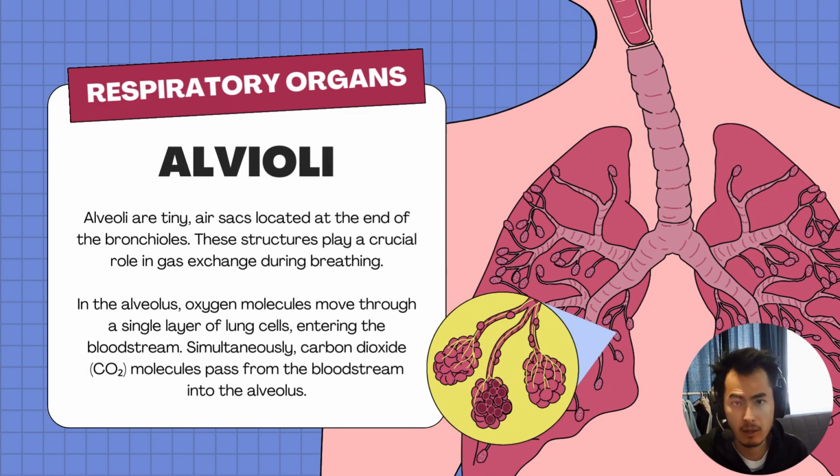Next up, we have the alveoli. So if you think about the pathway of air itself, it goes through different tubes, it gets smaller and smaller. Bear in mind the alveoli is a bit like, I always describe it, a grape-like structure. It increases the surface area of the lung. It promotes gas exchange. The whole point is to have as much oxygen being absorbed and as much carbon dioxide being removed at the same time.